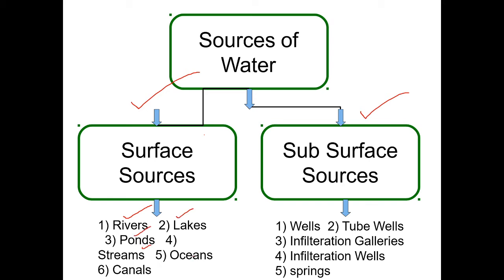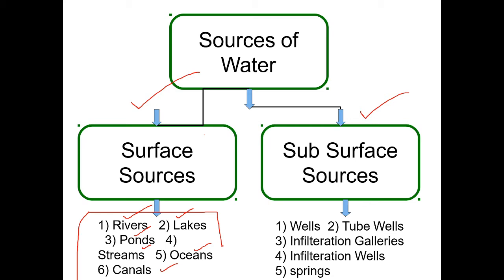All these things come under surface sources. Surface sources are those which are on the earth's surface, which you can see directly by the naked eye: river, lake, pond, stream, ocean, canals.